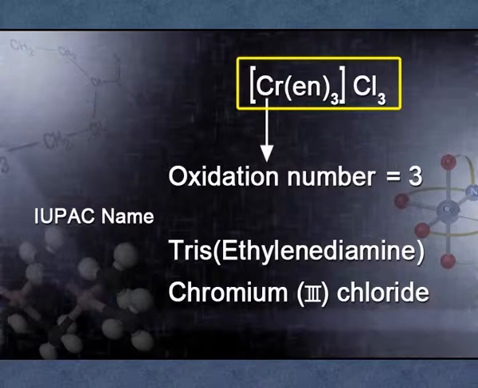As the complex indicates, Cl3 is outside the coordination sphere. It will ionize as Cl3 minus. So overall the charge on the complex will come to 3 plus. That means it is a cationic complex. So we write chromium, and after that its oxidation number in the bracket in Roman numerals, 3. So overall we have completed tris(ethylene diamine)chromium(III), and then Cl3 is present outside the coordination sphere. So we write chloride, not its number, only chloride. This is the sequence we have to follow to give the IUPAC name of complexes.